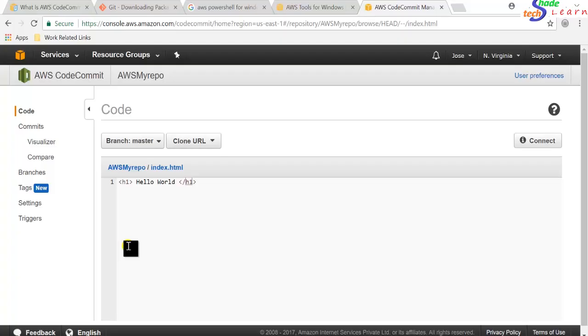I think you must be getting an idea of how to use the Git tool and how to configure it, how to configure PowerShell for CodeCommit, and how to use this CodeCommit repository.